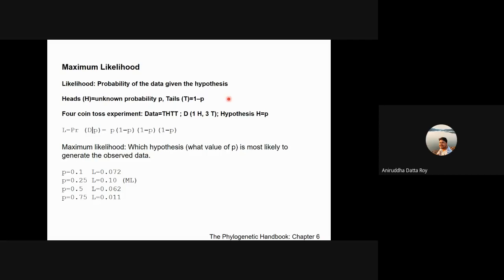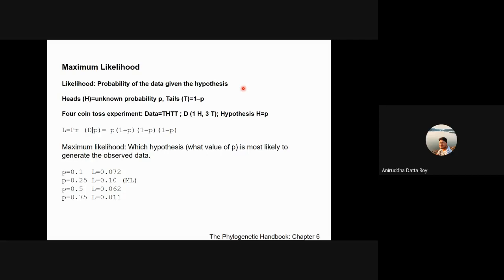So if it was fair, what would P be? Can anyone tell me? If the coin is fair. 0.5. Perfect. Okay, so everyone is on board. If the coin is fair, then your P would be 0.5 and your tails would be 1 minus P, which is 0.5. So you've taken a coin and you don't know whether it's fair or biased.